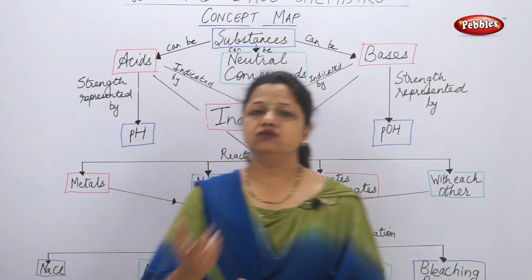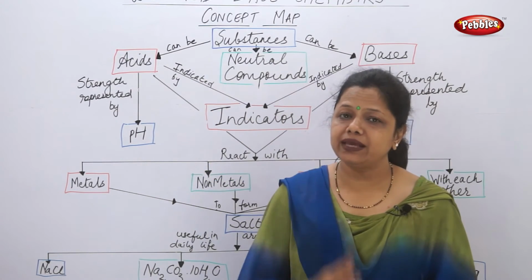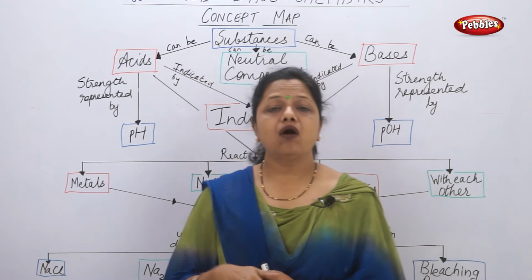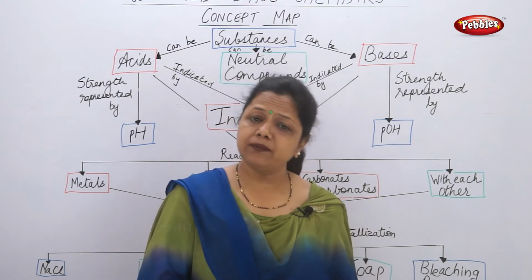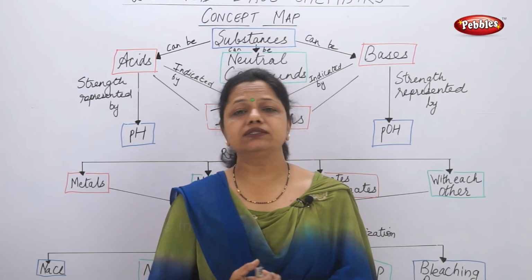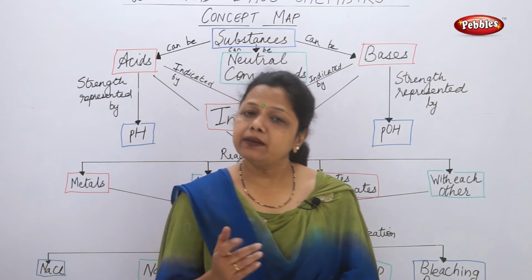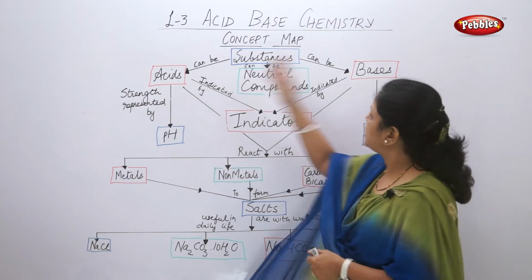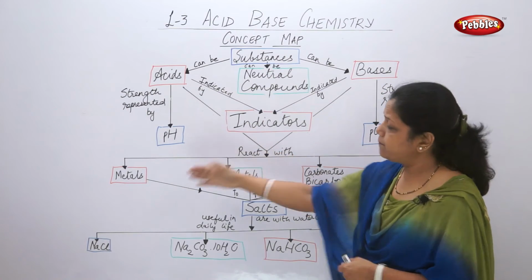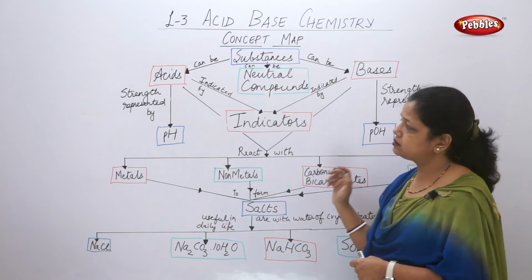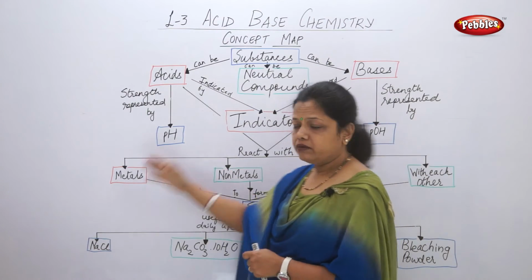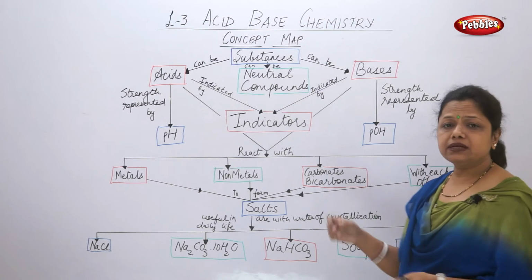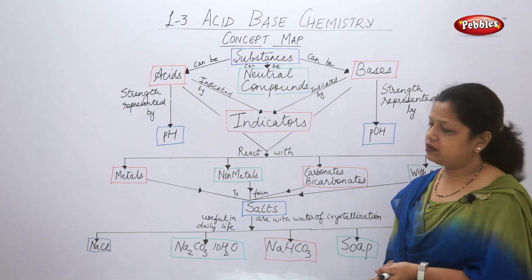So this is how the strength is represented by pH, and this pH and pOH can be identified, or whether a sample given to us is acid or base can be seen with the help of indicators. Now these acids and these bases react with many things. Acids can react with metals, with non-metals, with carbonates and bicarbonates, and acids and bases can react with each other.